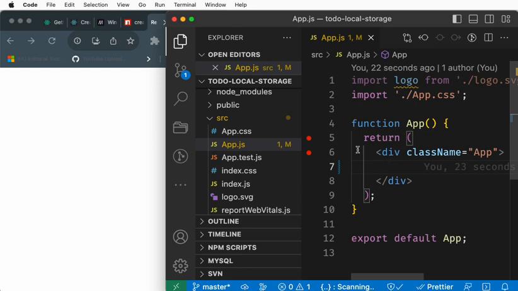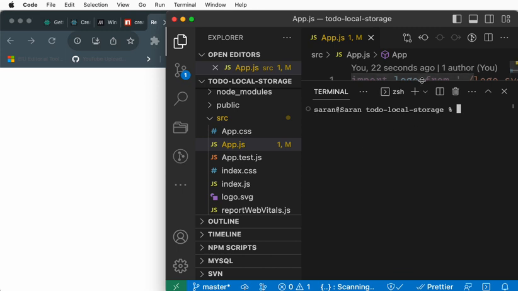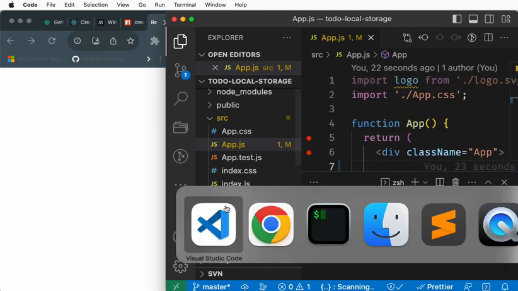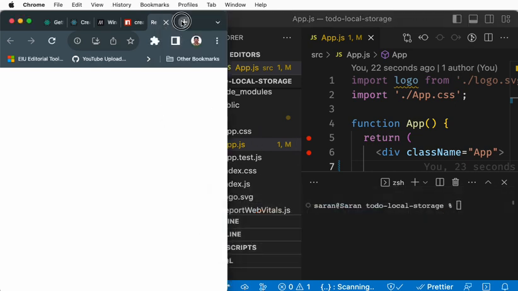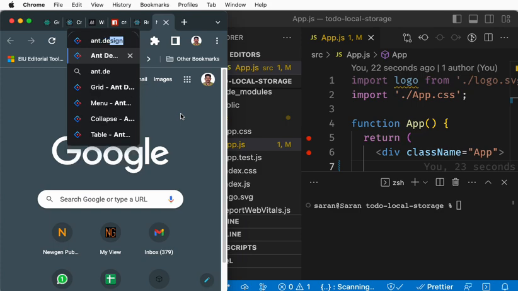Let's open the terminal, in this terminal window, or you can even open your command prompt. We are going to use another library called ant.design.